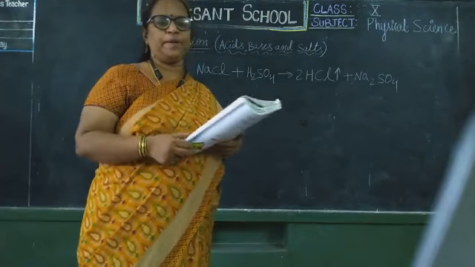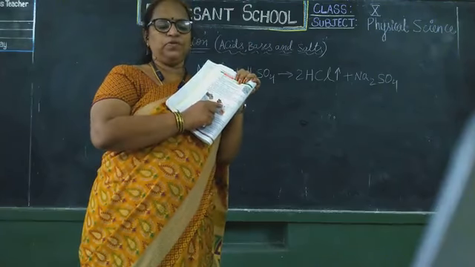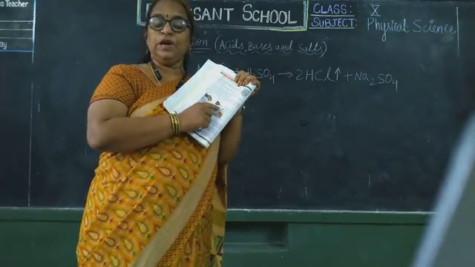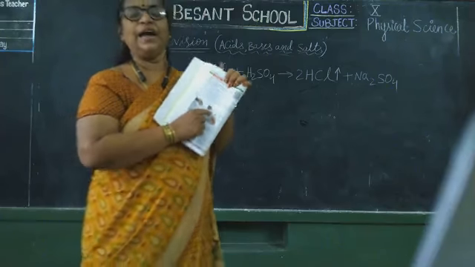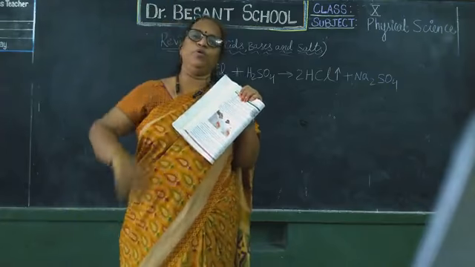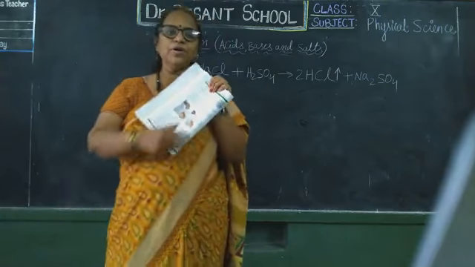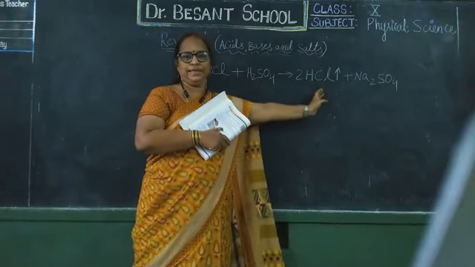Now you take wet blue litmus paper and place it at the mouth of the delivery tube. You will observe that wet blue litmus paper will convert into red color. Dry blue litmus paper did not convert into red color, it remains as blue only. Why? Because what is liberating is HCl gas, not acid.